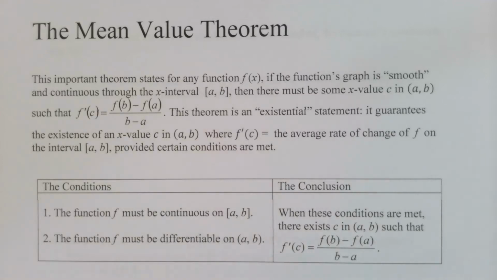So there are conditions that must be met. First of all, the function must be continuous, at least throughout the interval, from end to end. So this is an inclusive interval. And the function must also be differentiable on the open interval that you are exploring. And when those conditions are met, the mean value theorem says there is a number c.